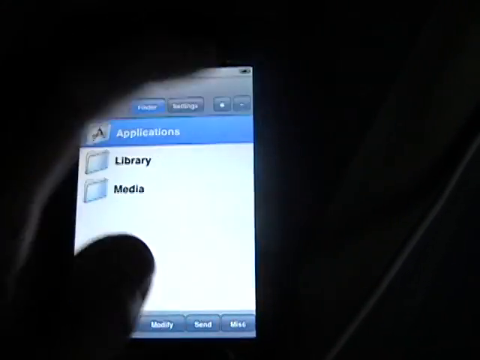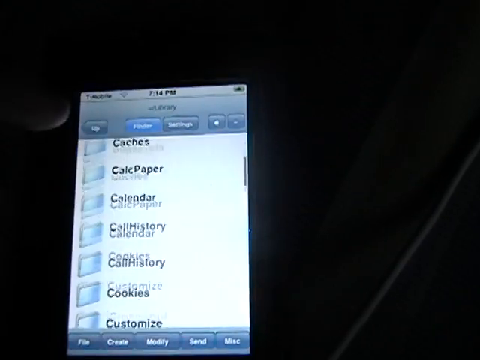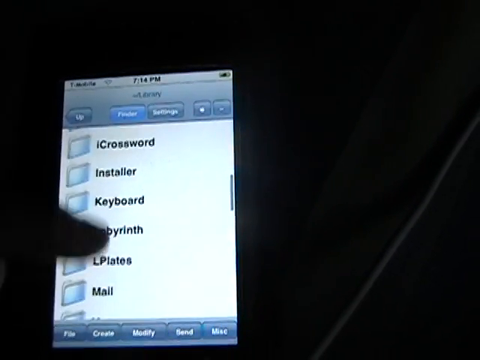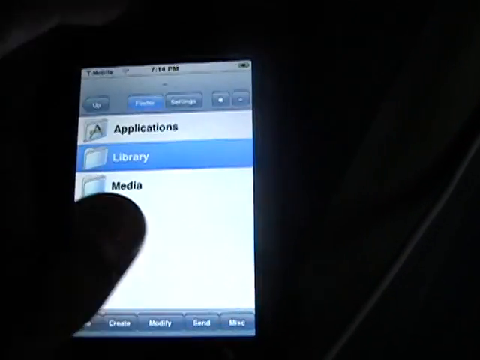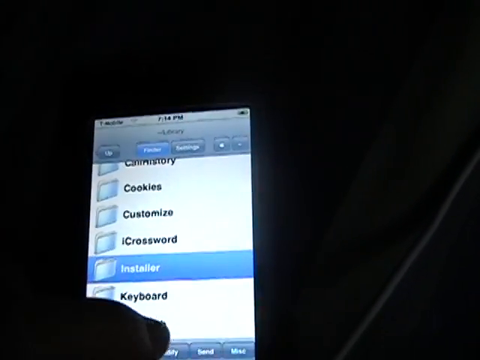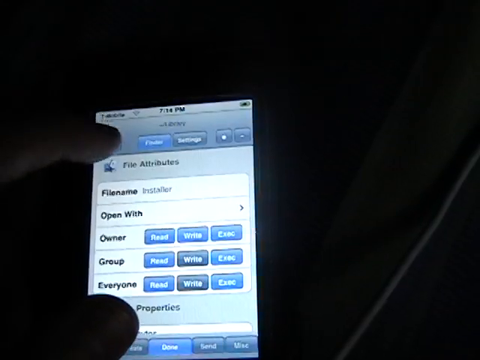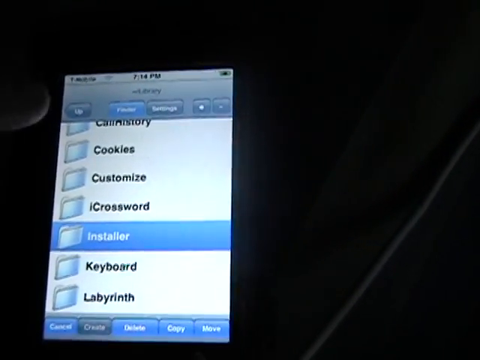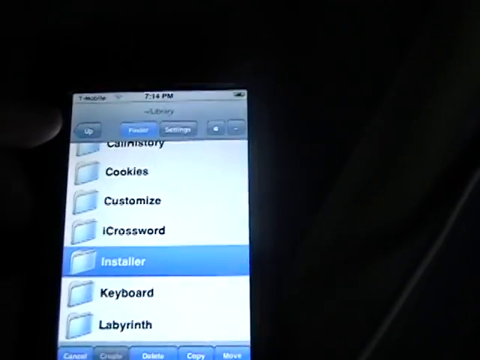So press all the squiggly lines, library, go back, library, then go to Installer, modify, file, delete. So delete the Installer thing,